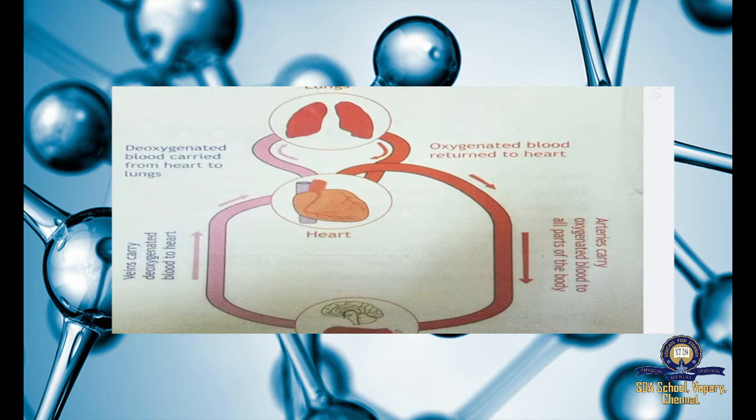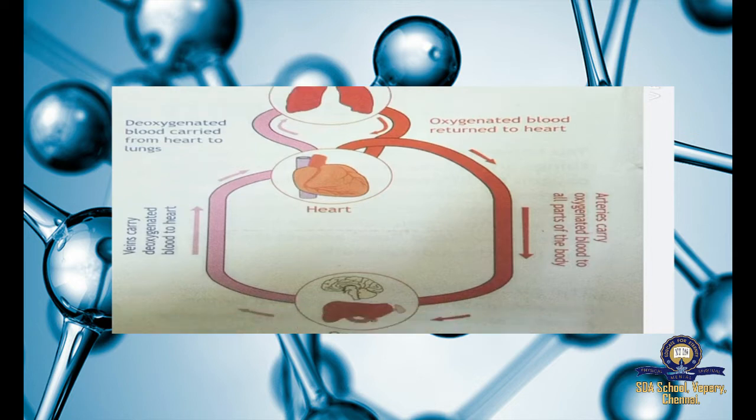Then the deoxygenated blood, that is blood without oxygen, returns to the heart through the veins. What do the veins carry now? They carry carbon dioxide and water vapor from every part of the body. Now in this picture you can see the left side is shaded with a pink color. It denotes the blood without oxygen. Now you can see the right side in red color. That is the blood with oxygen. Oxygenated blood, deoxygenated blood.